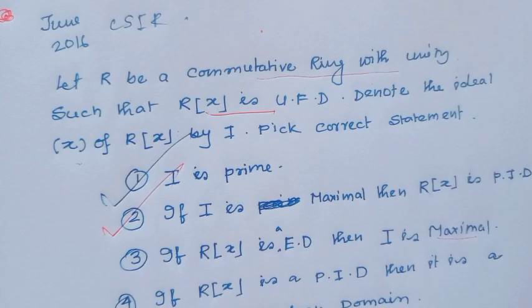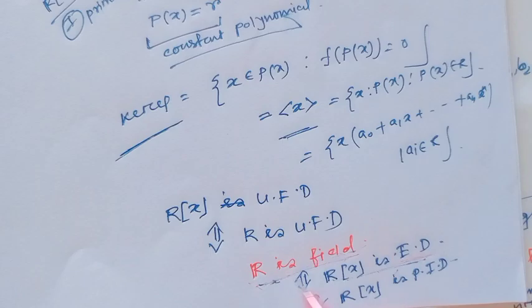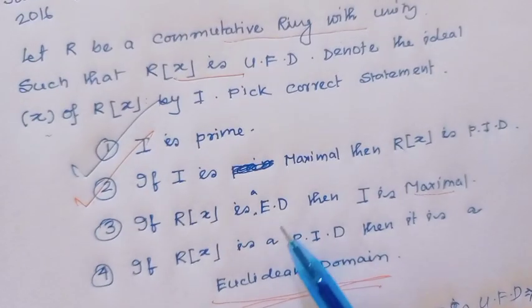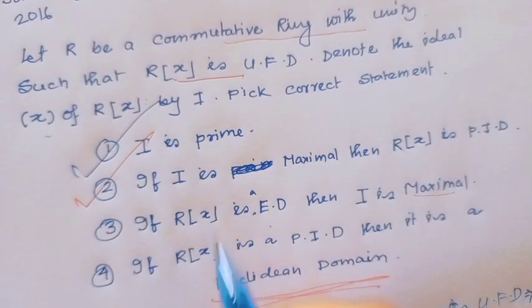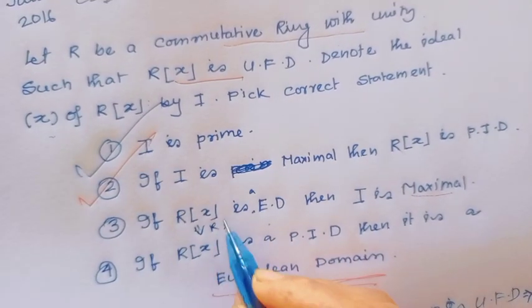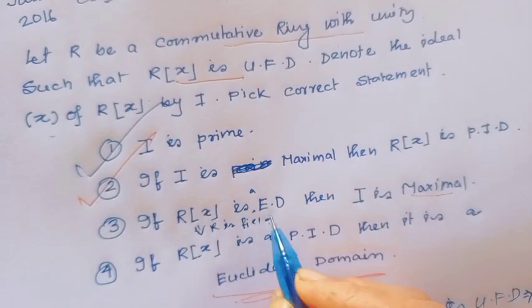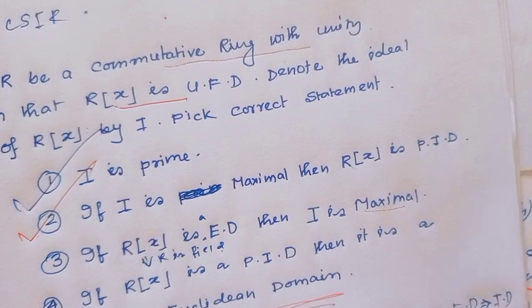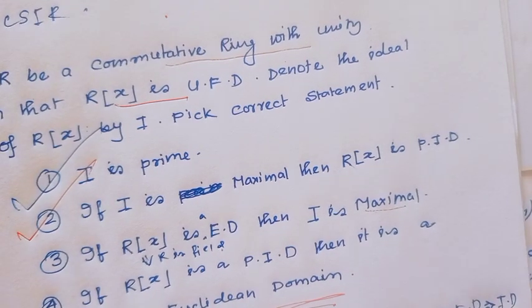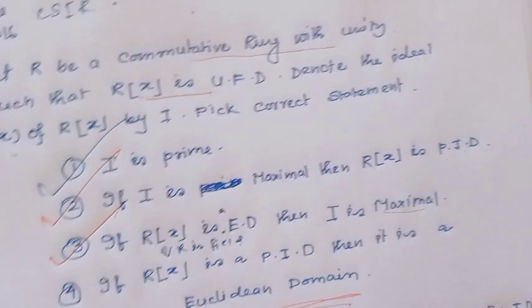Option 3 says if R[x] is an integral domain, then I is a maximal ideal. At first, if R is a field, then R[x] is a Euclidean domain. Even if R[x] is an integral domain, that implies R is a field. And if R is a field, then obviously this ideal is a maximal ideal. So option 3 is also a right option.